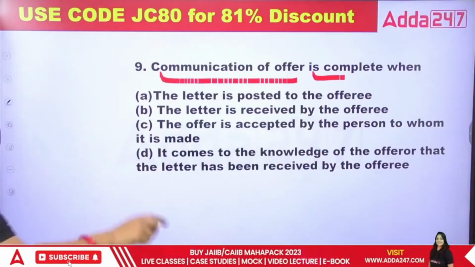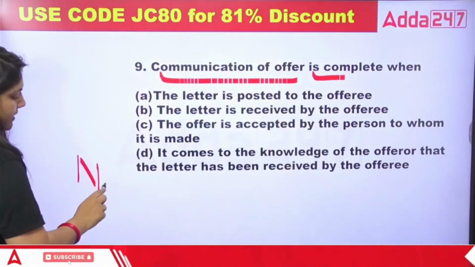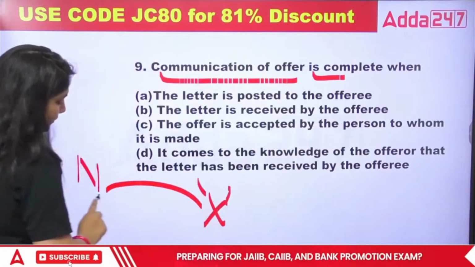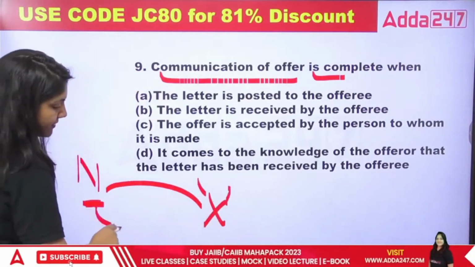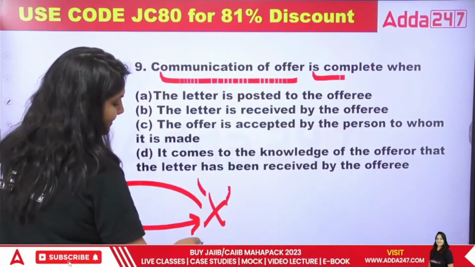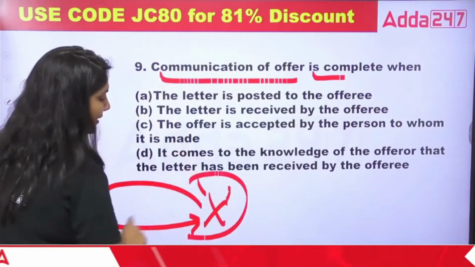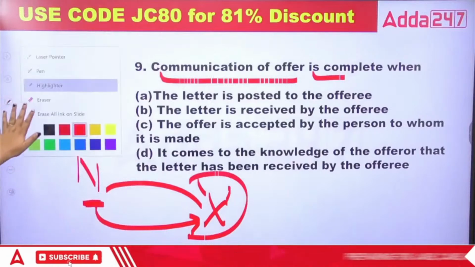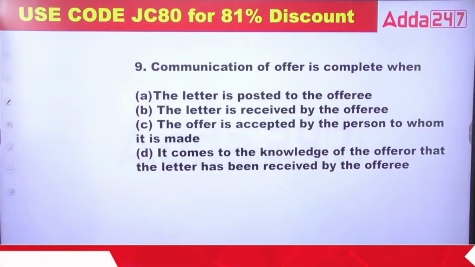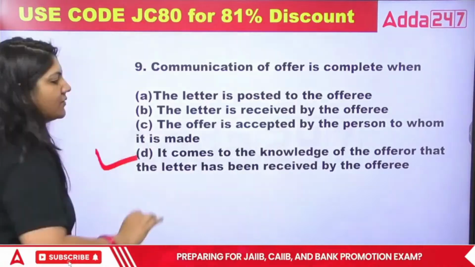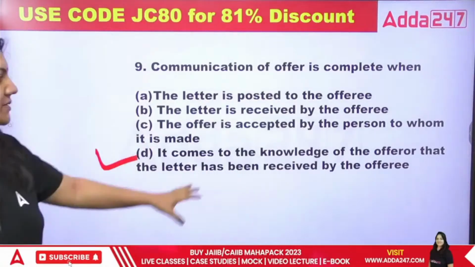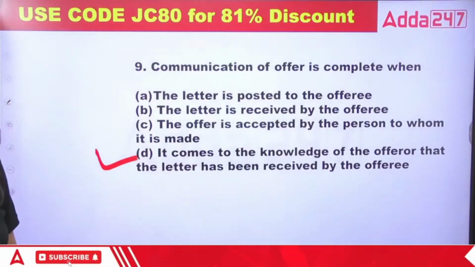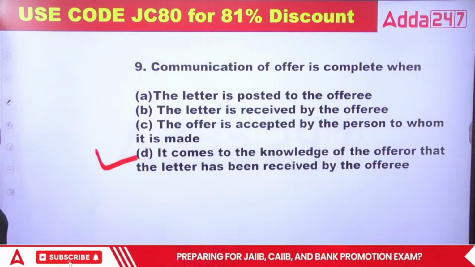Offer means, suppose Nikita ma'am is offering her car, that she wants to sell it to person X. So when my wording of the offer reaches X's place and X has knowledge of it, in that case I can say that the communication of offer is complete. Complete when it comes to the knowledge of the offerer that the letter has been received by the offeree. So D is the right answer. Okay class, D is the right answer.